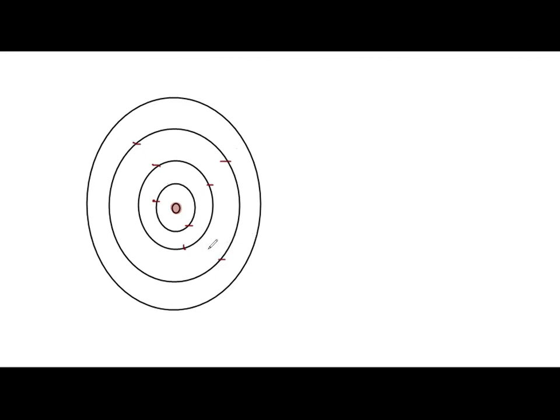First point, what he said: an atom consists of a positively charged nucleus. This was said by Rutherford also. It is present at the center of an atom, and it is responsible for the entire mass of an atom.